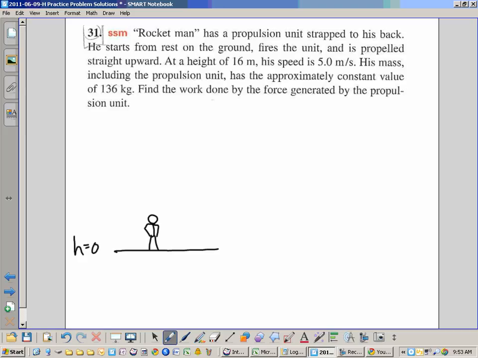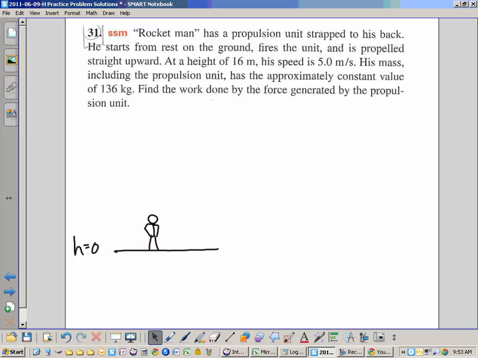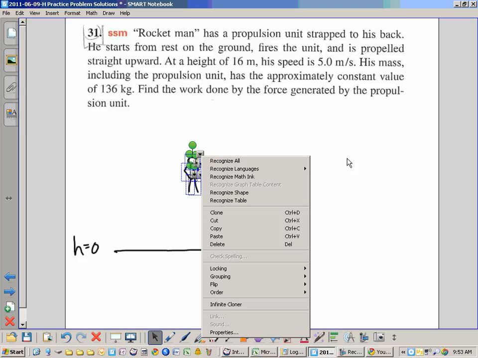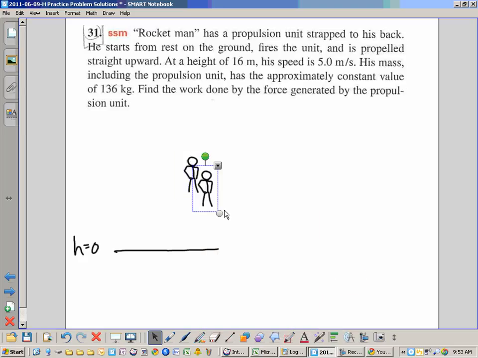And then we've got a certain amount of work that gets done by the pack. Later on, he's up in the air. It says it's straight up, so there's going to have to be a time factor here. So let's take this guy and ungroup him so we can copy him. There he is, before and after. Now afterward, time is in this direction too.